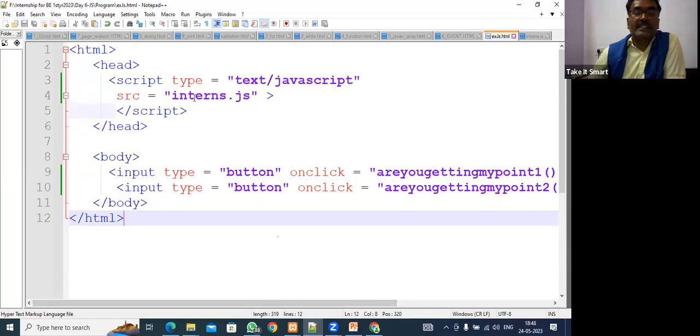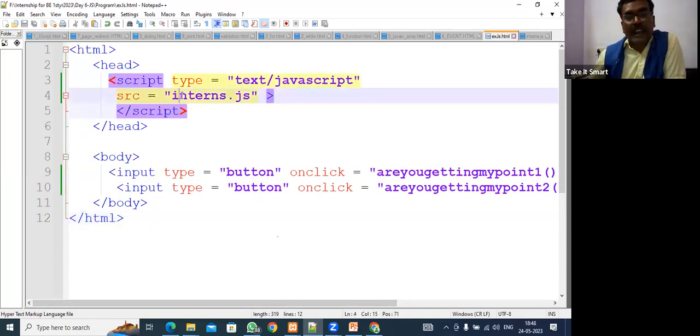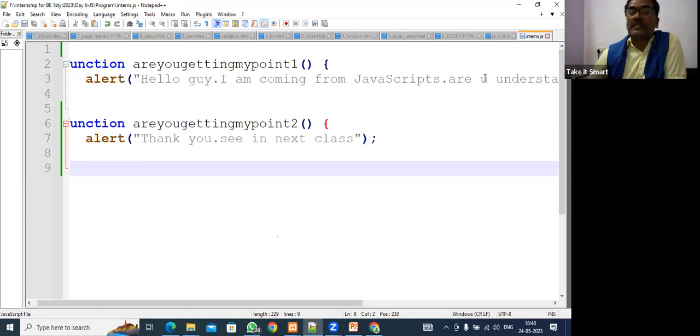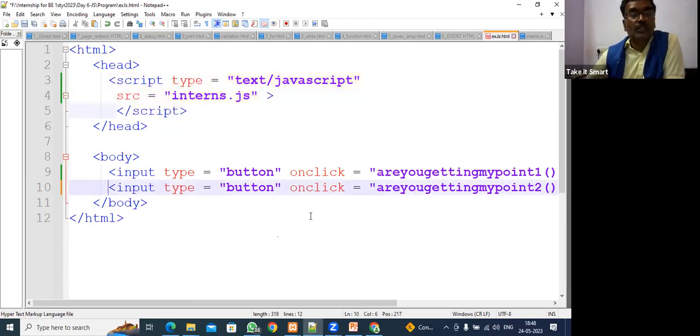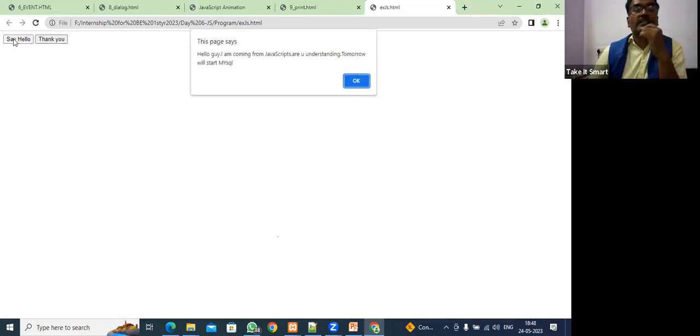We have an external JavaScript file. The file name is interns.js and it contains multiple functions. Two functions are there. Now, what is the thing? I have called these two functions using buttons in the body section. Fine. So let's refresh this program. So now two buttons are there, say hello and thank you. First we click on say hello. So this is giving this routine. Fine.